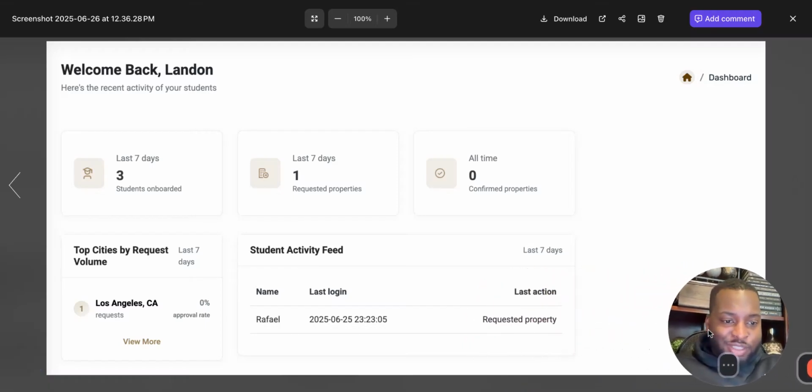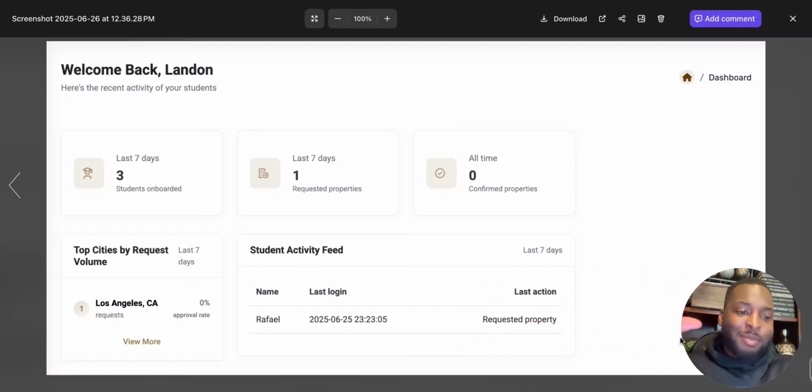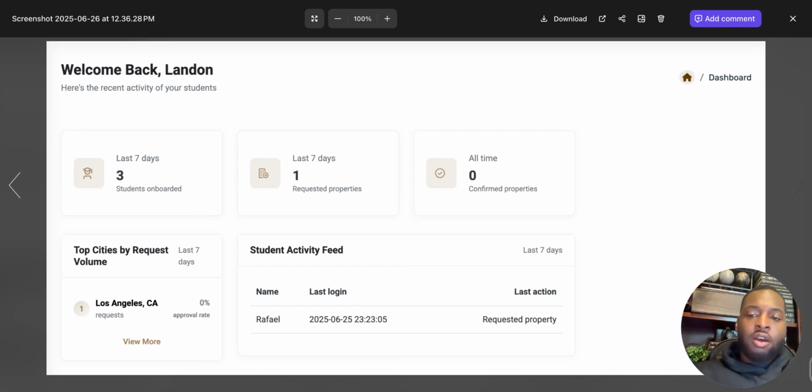What's up, everybody? Landon Brazil here from ZFind, and I wanted to make this exciting announcement that we now have dashboards for coaches. Now, if you're an Airbnb coach or a mid-terminal coach or a coach in any capacity where you're leveraging ZFind, you're now able to see the data of your students.